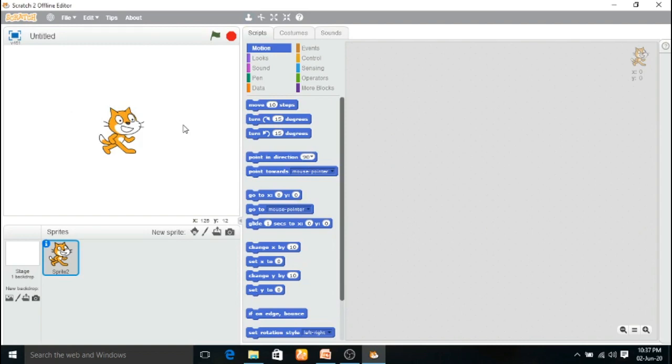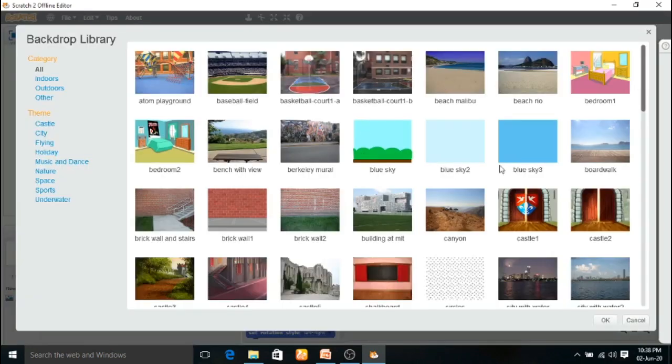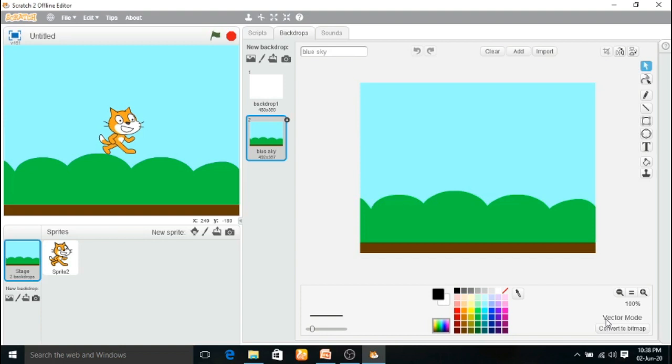So now we have to create a backdrop for this stage. See the bottom of the stage, the four options are there. Choose backdrop from library, paint new backdrop, upload backdrop from file, new backdrop from camera. The first one, I have to choose the backdrop from library. Double click. See here, a lot of backdrop designs are there. You have to choose any one and click the OK button.